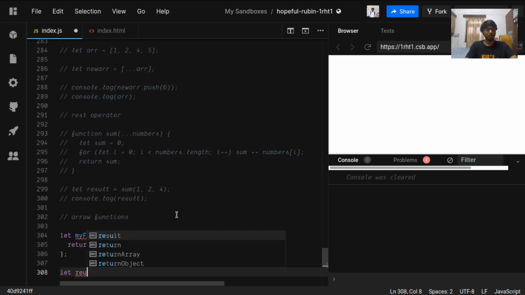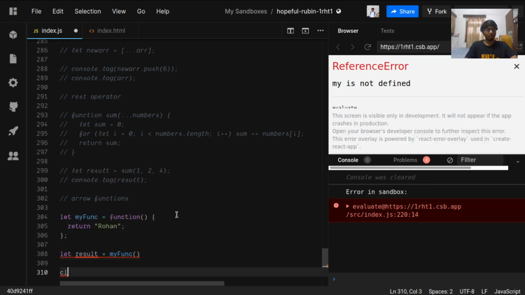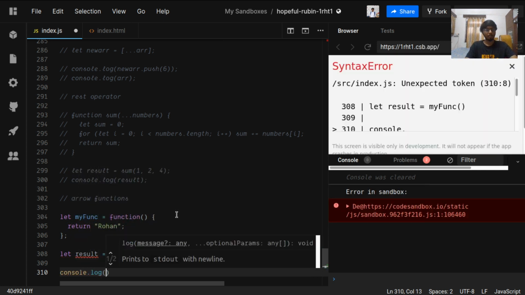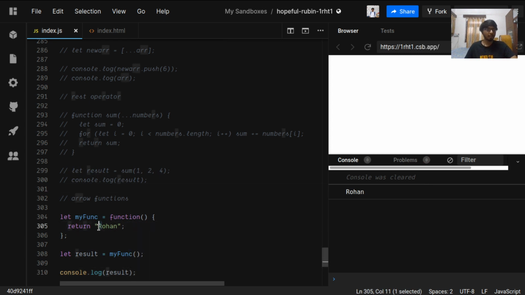Then let result be myfunc, we are calling this function, and let's console log the result. So it will console log simply.